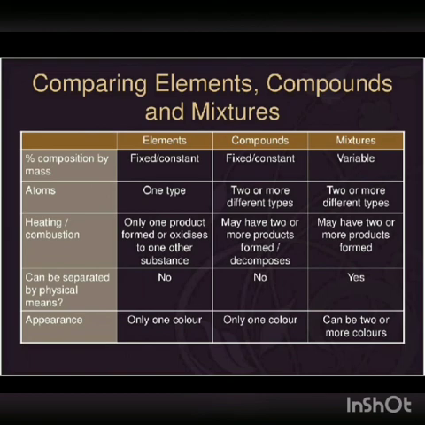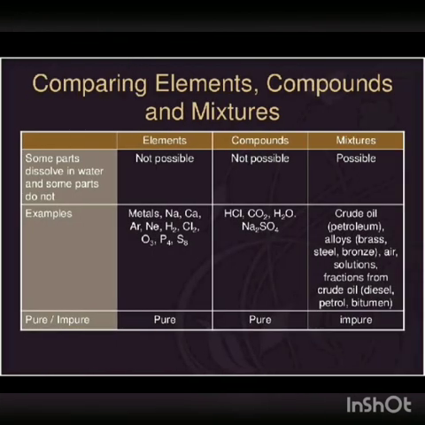Appearance: elements have only one color. Compounds again have only one color. Mixtures can be of many colors, like in one mixture there can be many colors. Dissolving in water: elements, no. Compounds, no. Dissolving in water here means some part will dissolve and some part will remain undissolved.